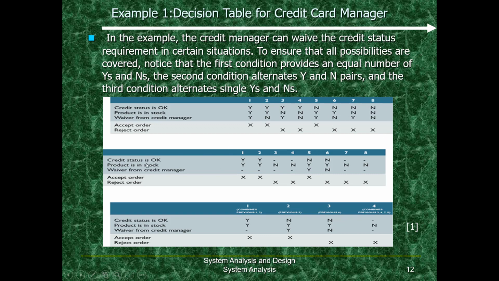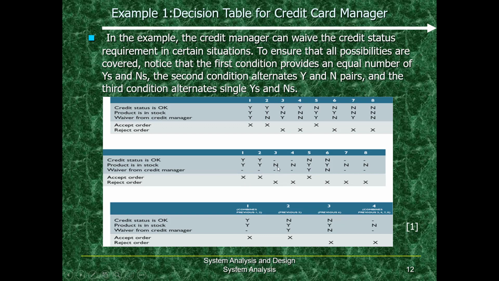If we look at the second table, if the credit card status is okay, product is in the stock, then his order will automatically be accepted. Doesn't matter whether the credit card manager gives the waiver or not, because condition 1 and 2 is already fulfilled. So whether he gets the credit card manager waiver or not, his order is going to be accepted.